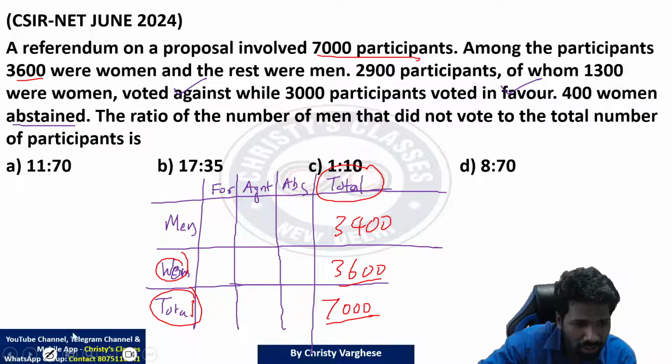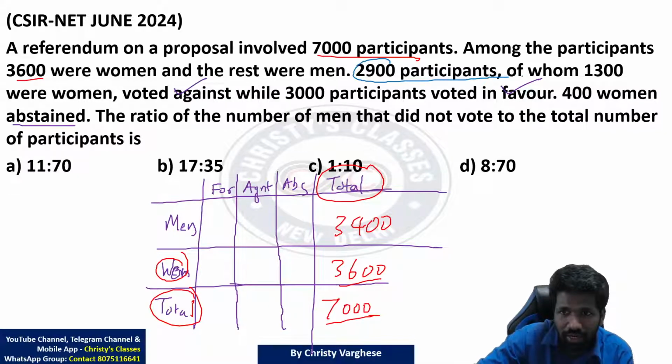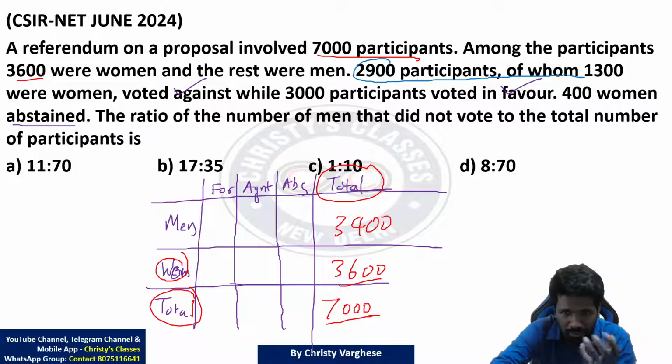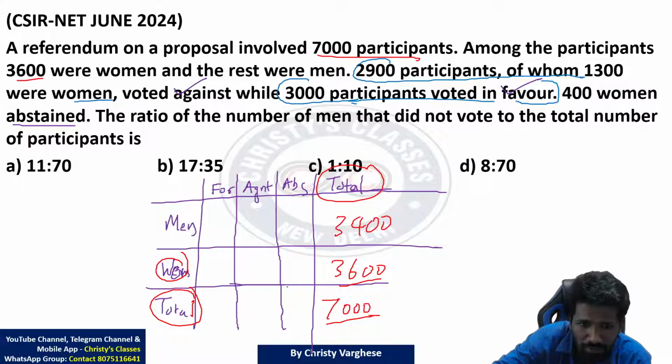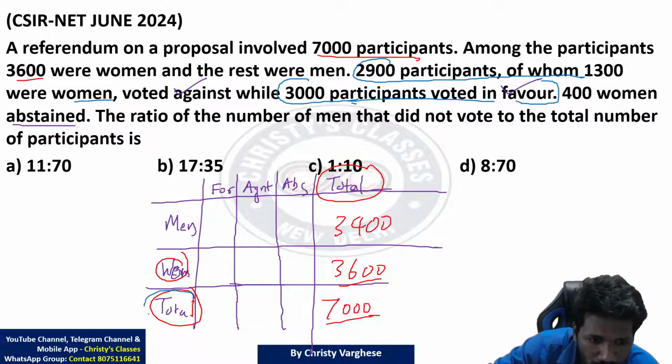You have to read the second sentence correctly, then only you will understand it. Otherwise you can get a wrong answer also. 2,900 participants. What participants? You will understand fully when you read it. Of whom 1,300 were women voted against, while 3,000 participants voted in favor. So this one I will first represent. 3,000 total voted in favor.